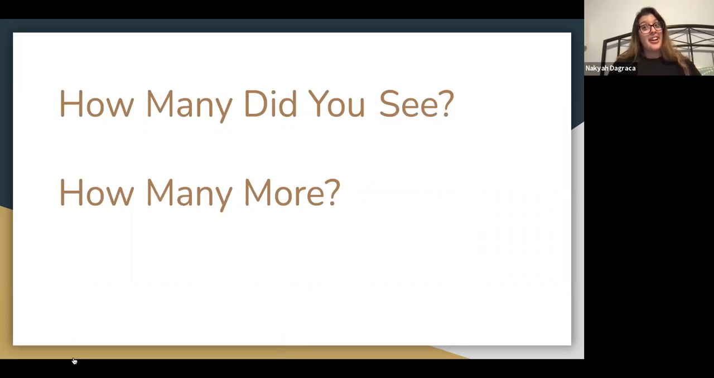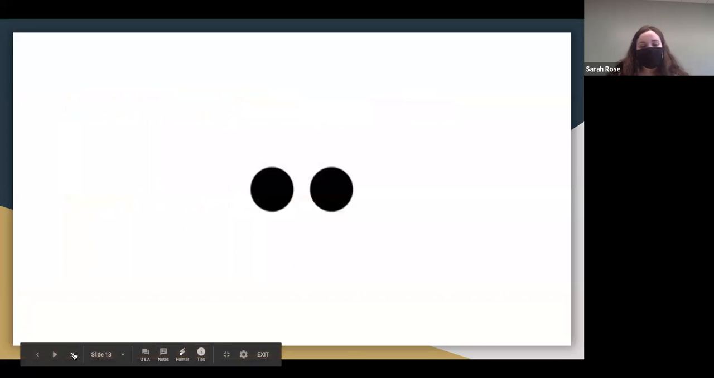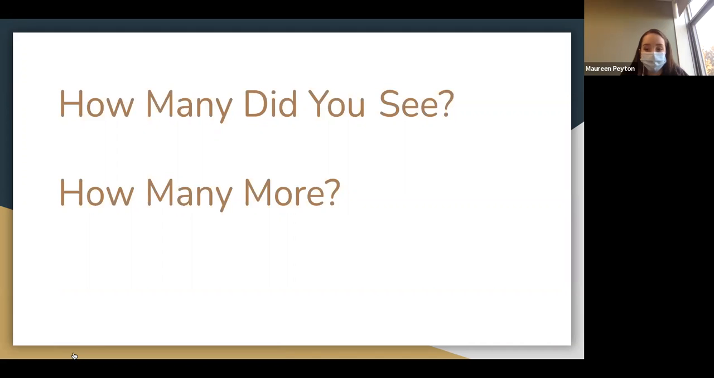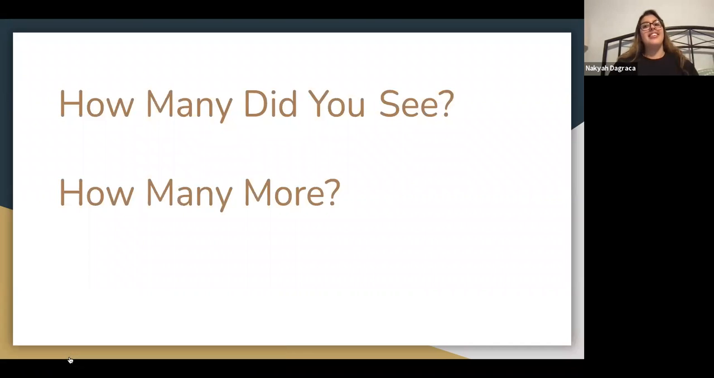Now, how many dots do we see in that group? 1. How many more do we need to add to make that group 10? 9. Fantastic. How many do we see in that side? 2. How many more needs to be added to that group to make 10? 8. And how many were on that slide? None. No dots. Yes. So how many more needs to be added to make 10? 10. Woo, good job, guys.